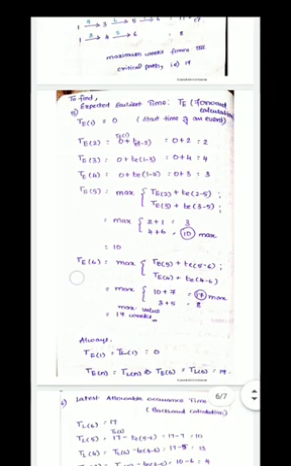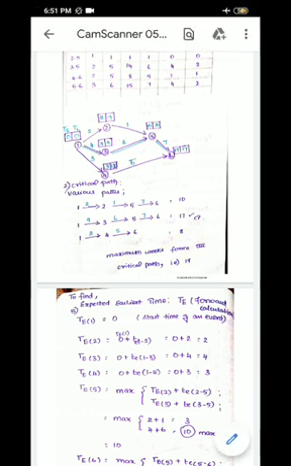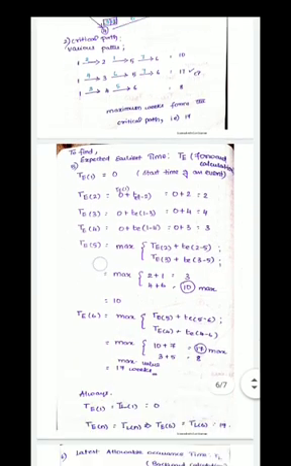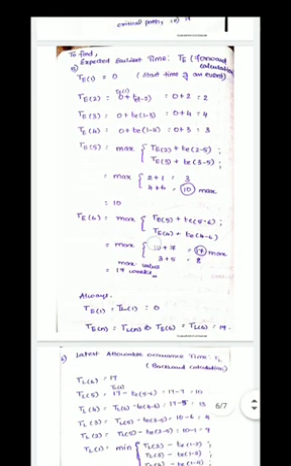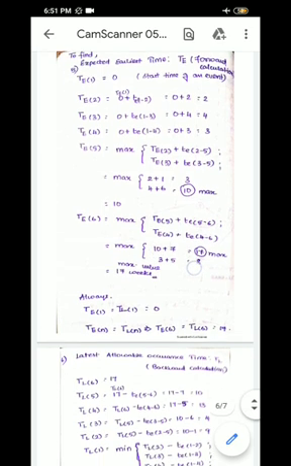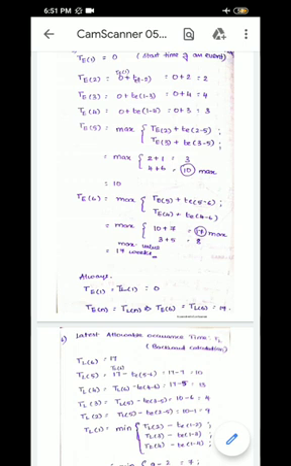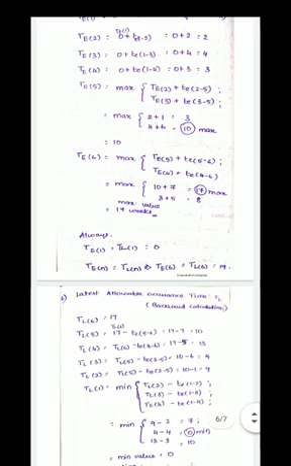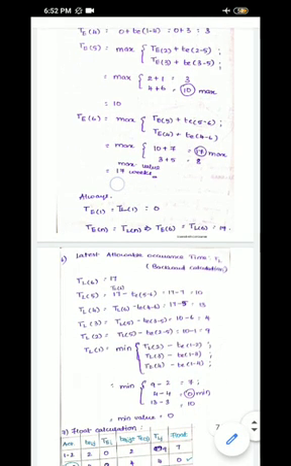And for event 6, here also you can see this is a yield of event 5 and event 4. So you have to take the maximum value from both, whichever gives you the maximum value. That is TE5 plus TE of 5 to 6, and the other one is TE4 plus TE of 4 to 6. The one which yields the maximum value is TE5 plus TE of 5 to 6, that is 17. So I choose 17. TE6 is 17 weeks.